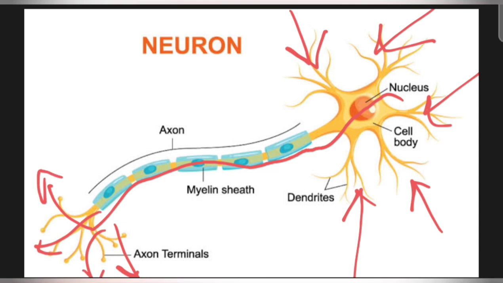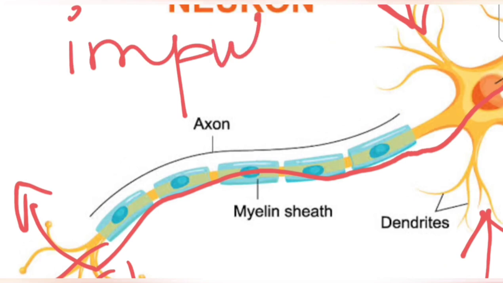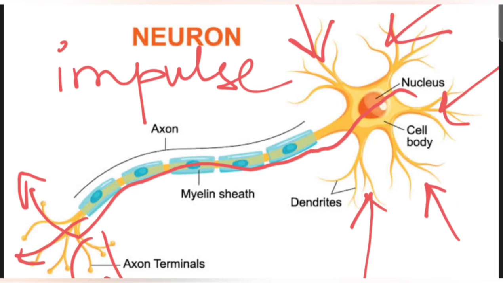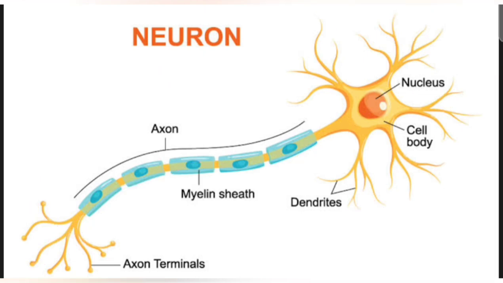Messages along the neuron travel in the form of a wave of chemical disturbance, which is known as impulse. So these messages, as I told you, are traveling through the cell body, through the axon, and then through the axon terminals. Terminal means the end part. So through these axon terminals into the next neuron. These are basically known as impulse.